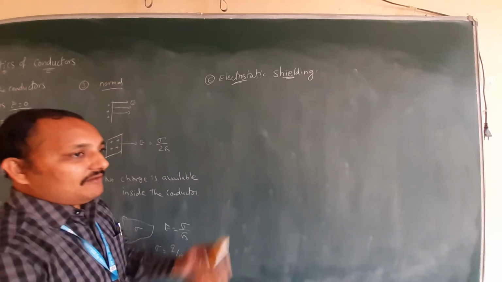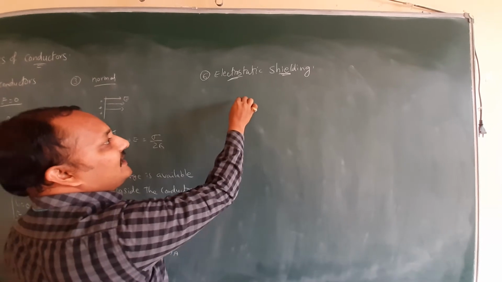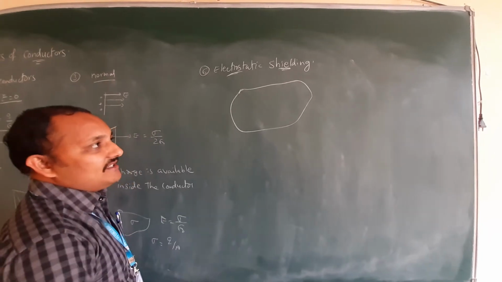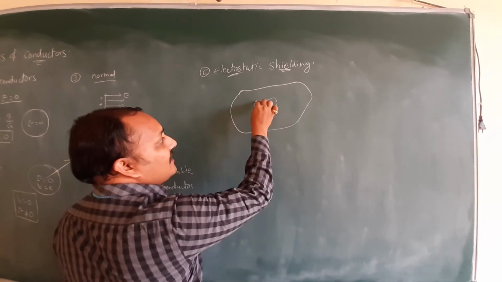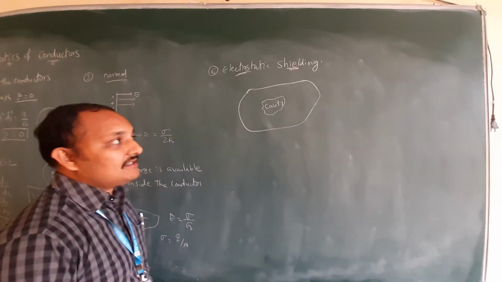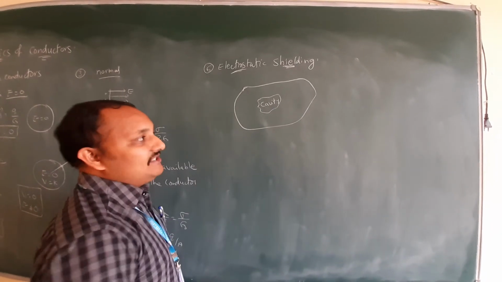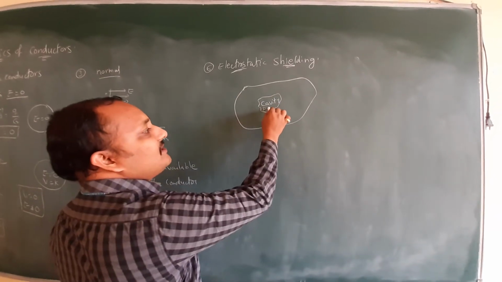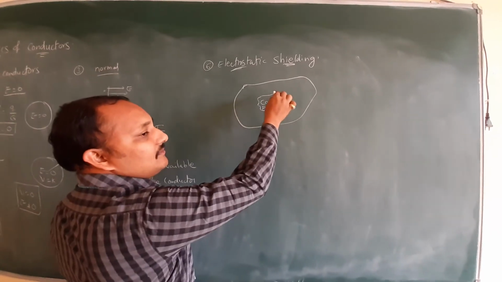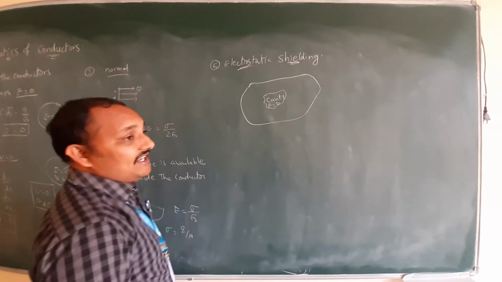Generally, shielding means we will cover with something. Here, if you take any conductor, either positively charged or negatively charged, and inside it a small place, this is what we call a cavity. A small place within the conductor is called a cavity. Inside the conductor we came to know the electric field is 0. Means within this cavity also the electric field intensity will be 0. Means no external electric field is going to act in this cavity.